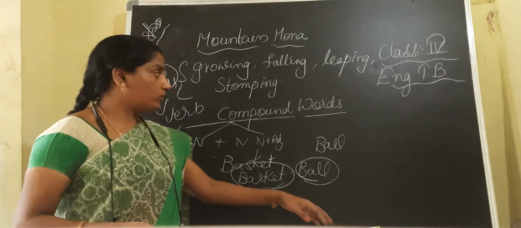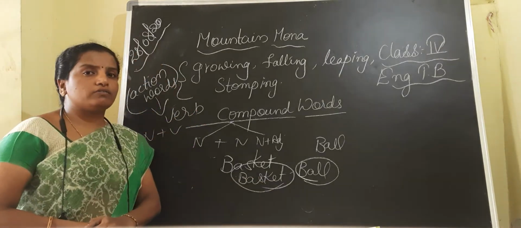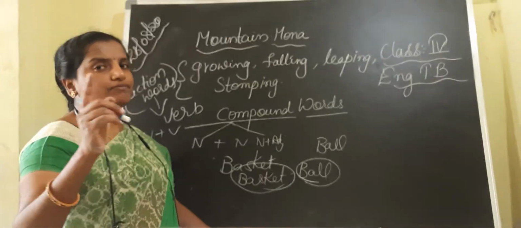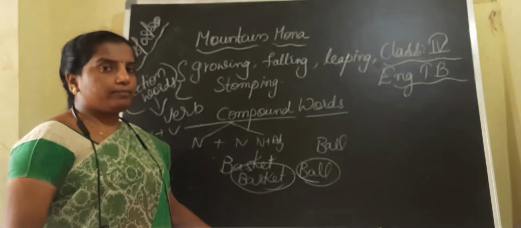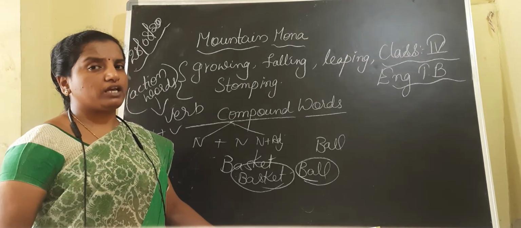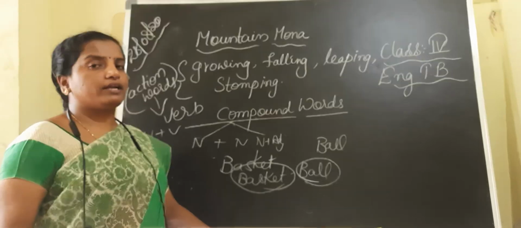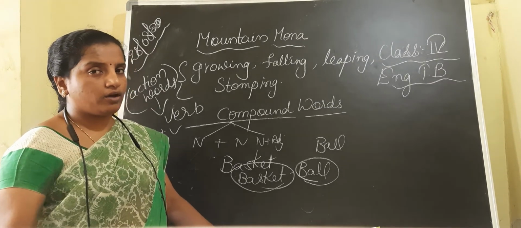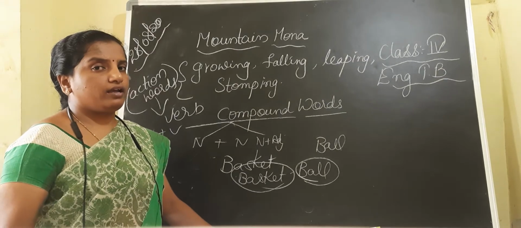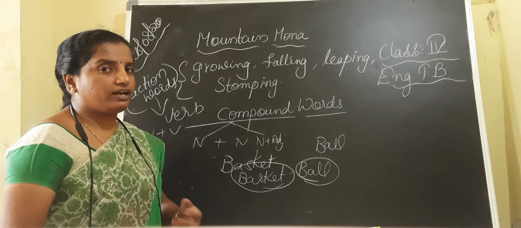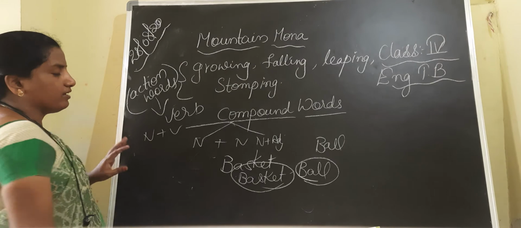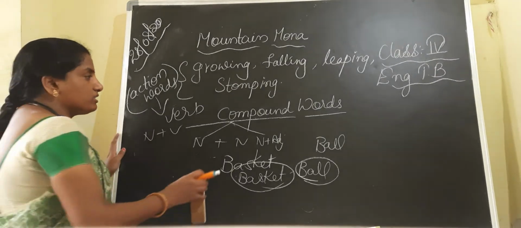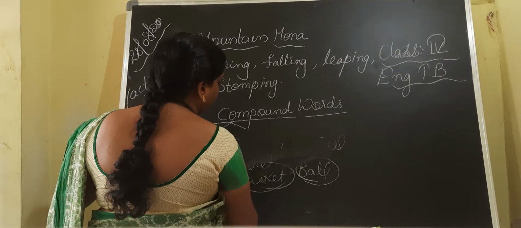And these compound words don't have any specific rule. We can combine two nouns, a noun and a verb, or an adjective and a noun. According to the situation they may be combined in any way. We have to get the correct meaning.